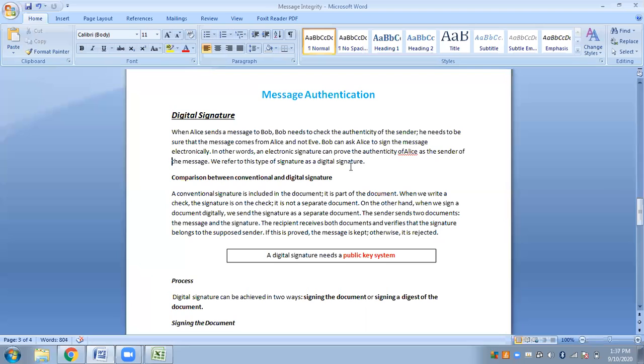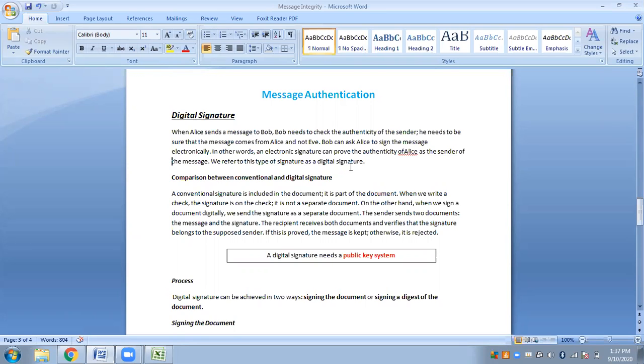So just as with a fingerprint, you are also aware of the signatures that we do. We are still using it everywhere. Wherever you go, you are asked to sign. So what is that? That is your identity. That is you. That will prove that this person has signed this. That means it is him. Okay, so you are aware of signatures.